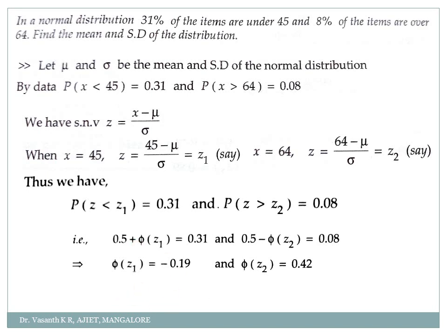Okay. Now the actual problem will come here. Phi of z1 is minus 0.19. For which value here will we get minus 0.19? Normally in my previous problems, I used to find phi of 2 point something, or phi of 3 point something, or phi of 0.86 equal to, correct? Now here I know the value, but for which value of z1 will I get this value? That is what is required. That I'll show you.